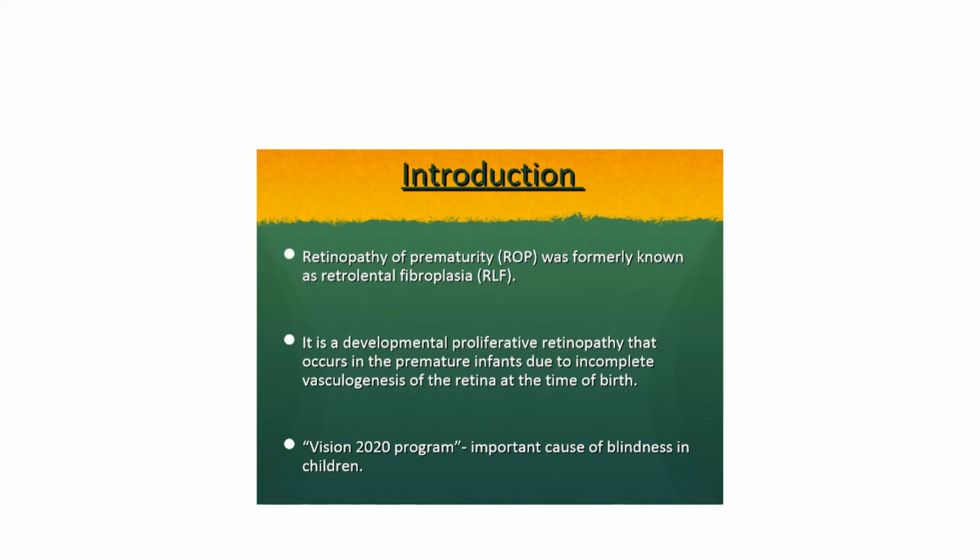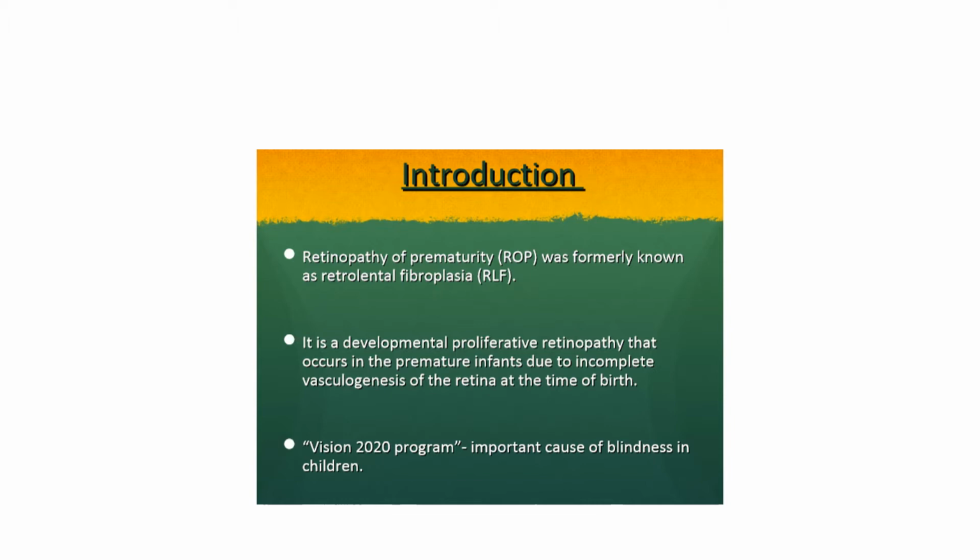It is a developmental proliferative retinopathy that occurs in premature infants due to incomplete vasculogenesis of the retina at the time of birth. This ROP has also been included in the Vision 2020 program. So one thing I want to stress here is it is a bilateral developmental proliferative retinopathy of the eye. So it involves both eyes in premature infants.